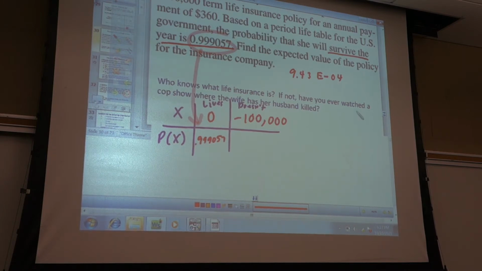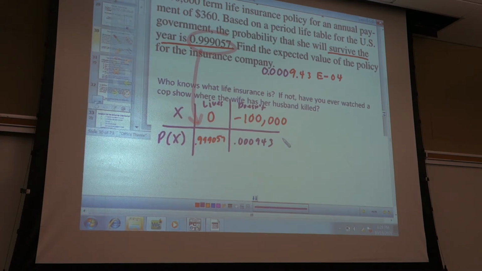E negative 4 means add 4 zeros to the front. 1, 2, 3, 4. And the decimal place goes after the first 0, because there's always a number before the decimal place. So this becomes 0.000943. Nifty trick, right?